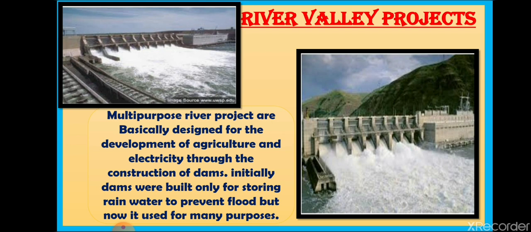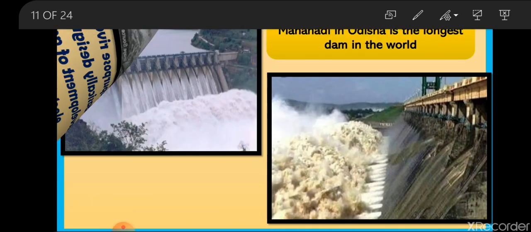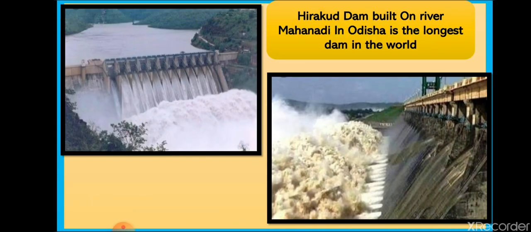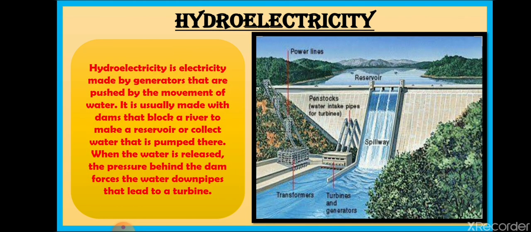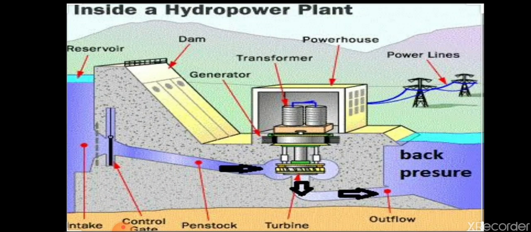So, students, hydroelectricity is used across the world and it accounts for about 19% of the total electricity production. Hydroelectricity is the electricity that is produced with the help of water. Water is being reserved in the reservoirs, and from there you can see in the picture how water is going through the reservoirs.